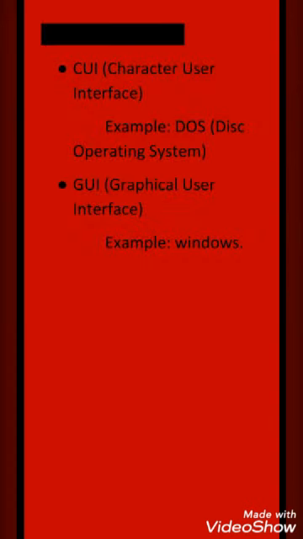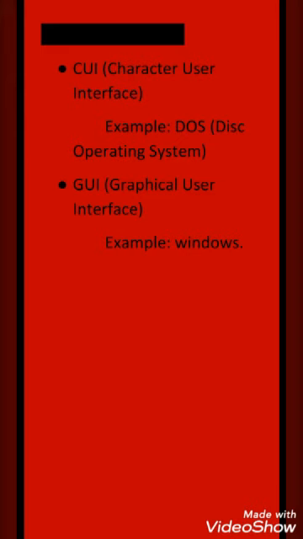There are two commonly used types of interfaces, that is CUI and GUI. CUI is character user interface, or otherwise we call it CLI, command line interface.